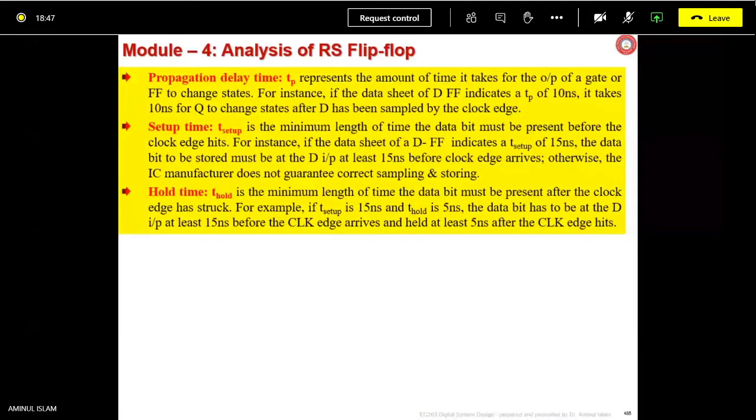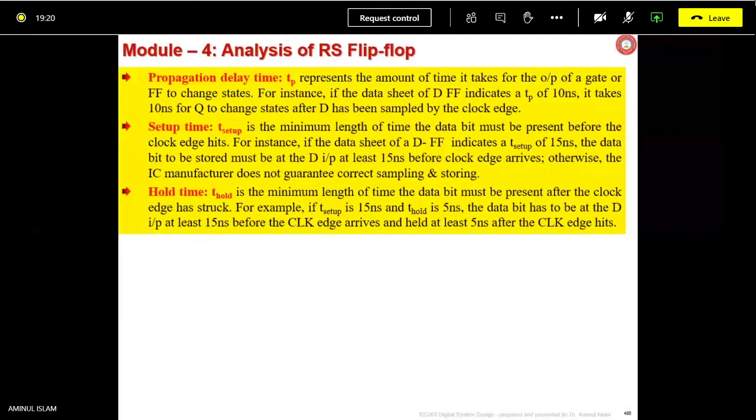Of course, it should be held for a certain amount of time. That is called hold time. T hold is the minimum length of time the data bit must be present after the clock has struck. For example, if T setup is 15 nanoseconds and T hold is 5 nanoseconds, the data bit has to be at the D input at least 15 nanoseconds before the clock arrives and held at least 5 nanoseconds after the clock hits.